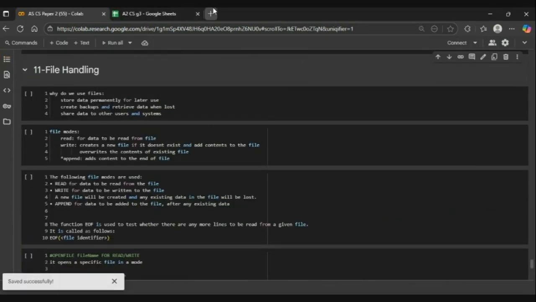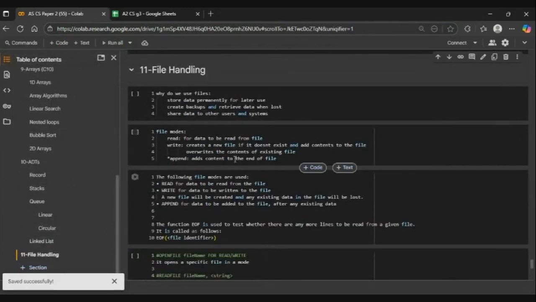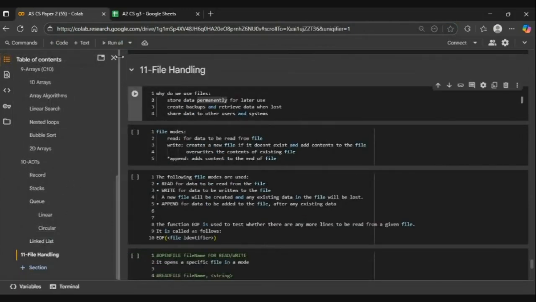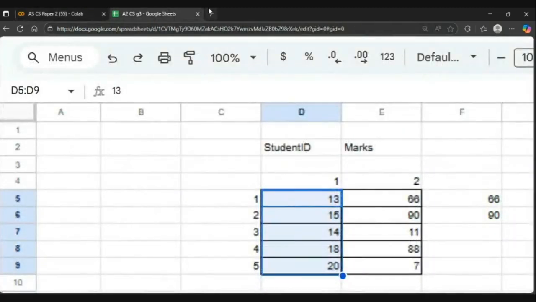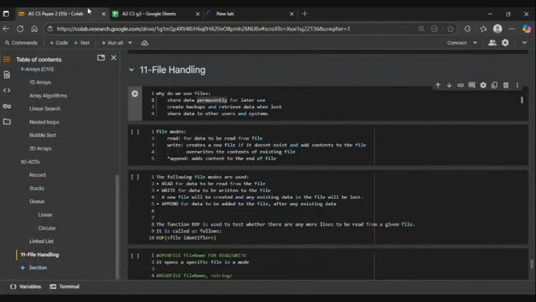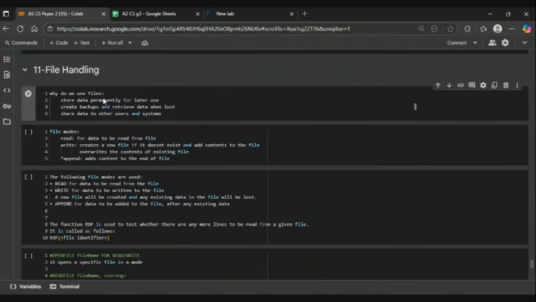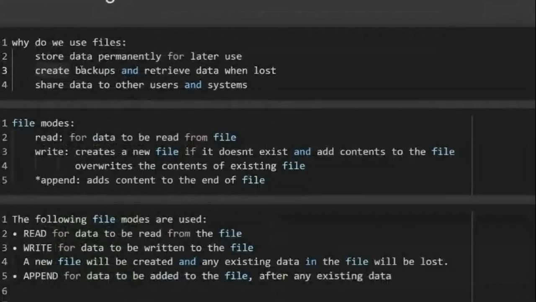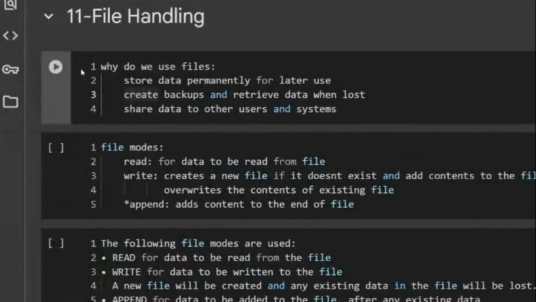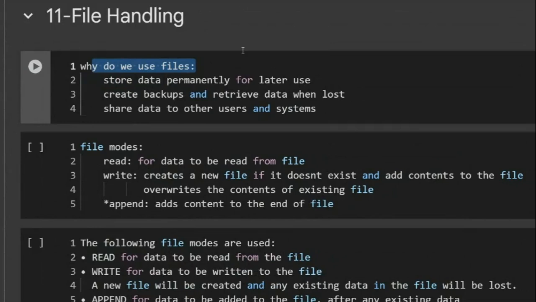Let's start. File handling is again a very simple topic, or it would be much better if we do it in Python rather than doing it in pseudocode because you would be able to see how it's actually working. Okay, so file handling. Why do we need files and why are they used? So first of all, files are used to store the data permanently, and we use them to create backups and retrieve data when lost and to share data with other systems.